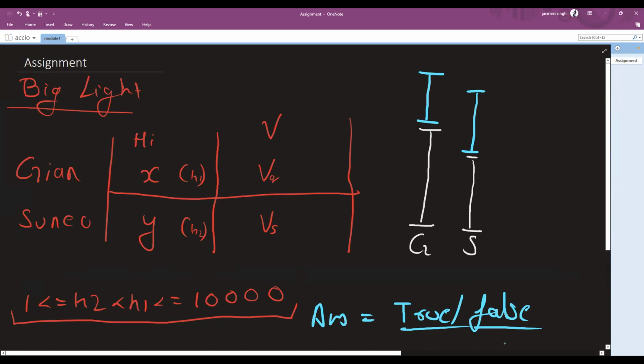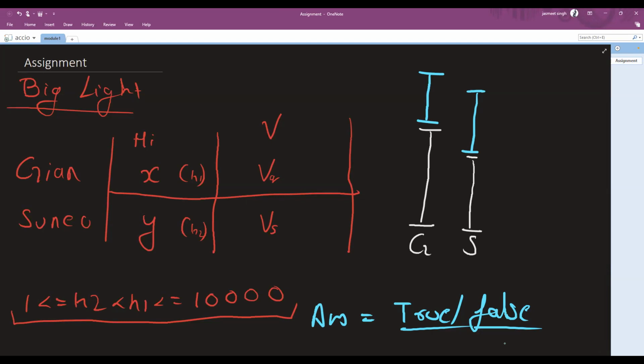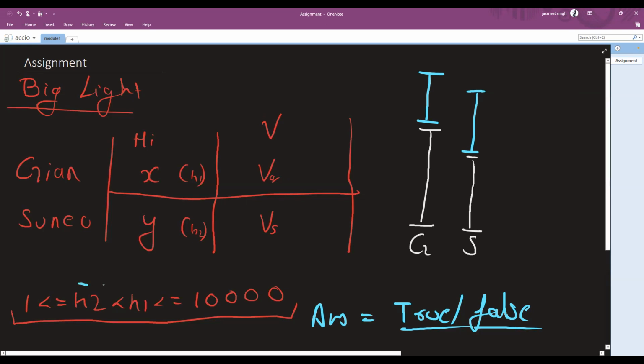यहाँ तक problem description is clear, right? We are given the height of Jian Sunyu with the velocity of the increments of height. We need to find whether their height will be equal to each other at any given point or not, right? Okay. Any doubts in the problem description? The first thing is the problem description should be clear, right? The main point is that Jian's height is always greater than Sunyu, right? This is the observation that we can do from this relation that is in the given constraints. It's not given directly in the problem description, it's given by the constraints.